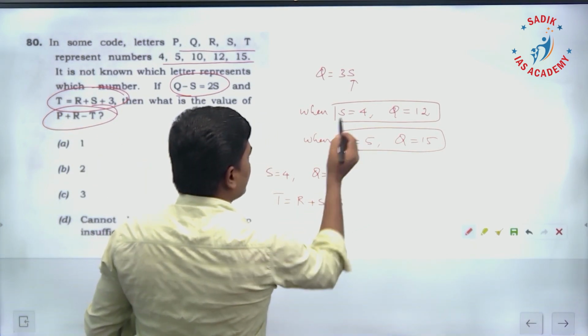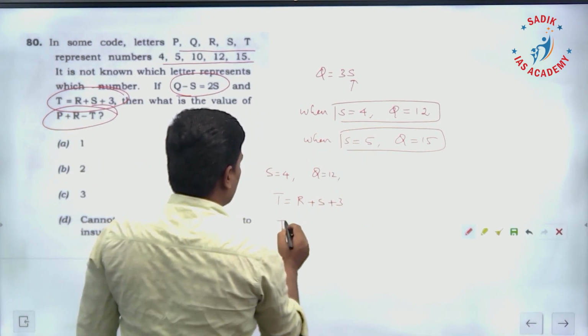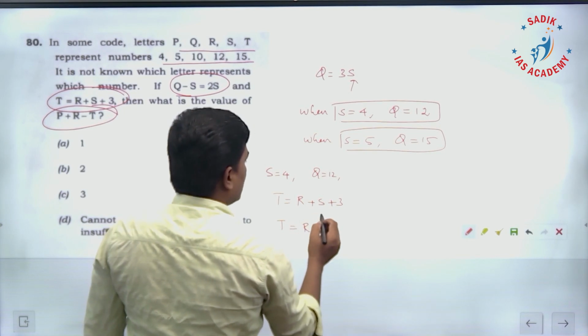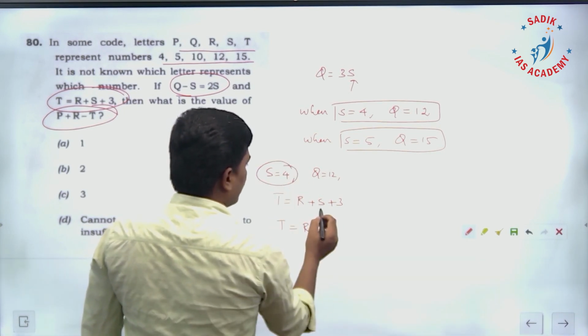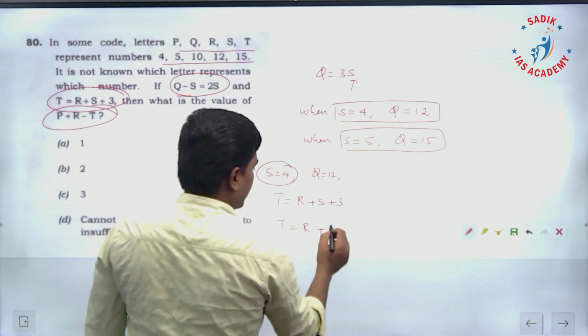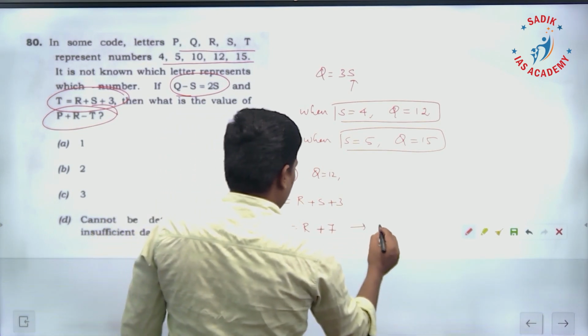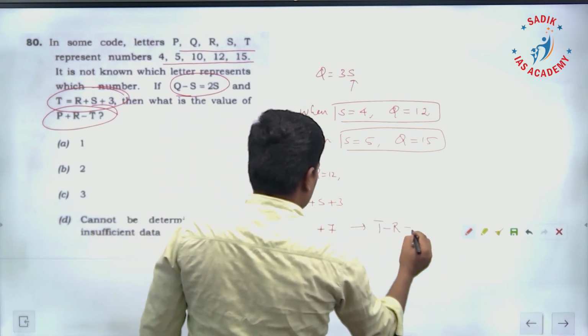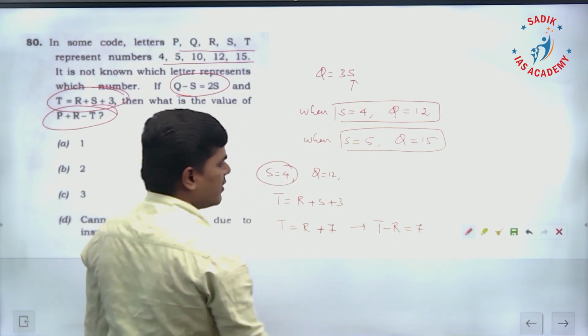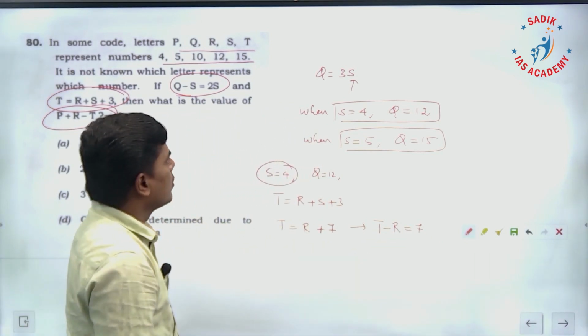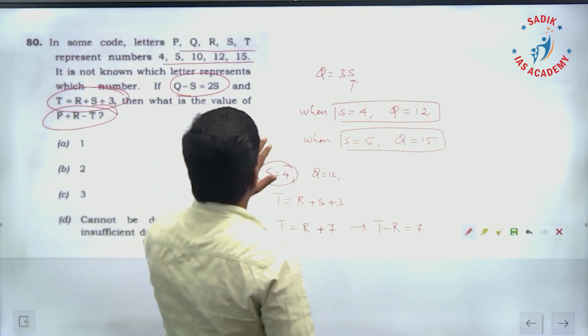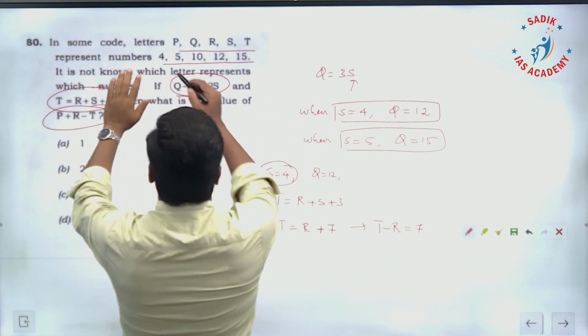S is equal to 4, so T is equal to R plus 4 plus 3, it is 7. That means T minus R is 7. The difference between the two numbers is 7.